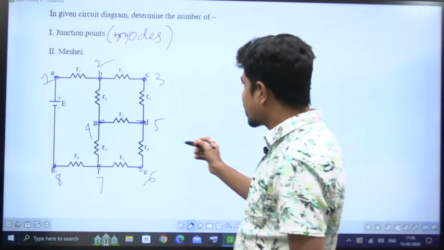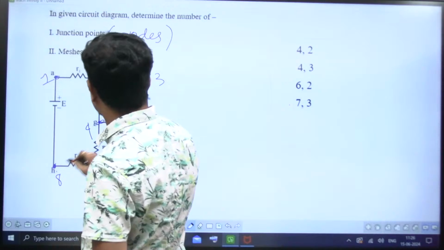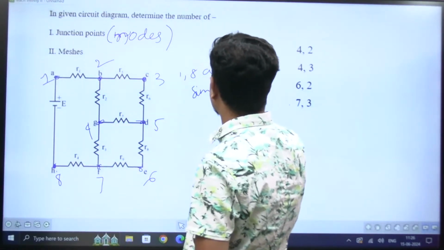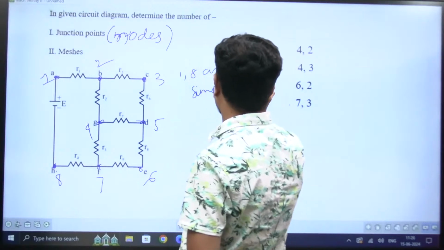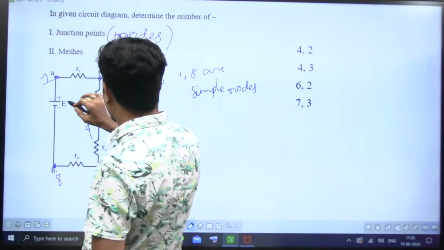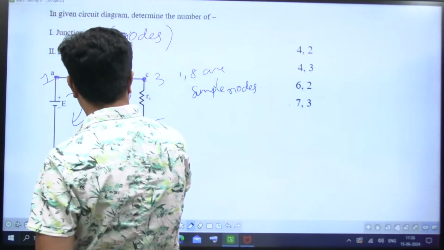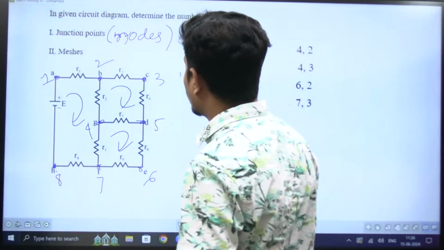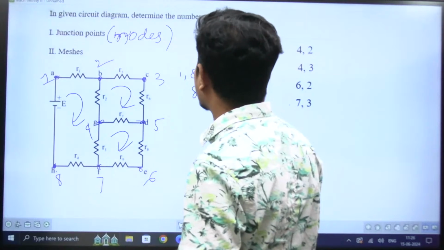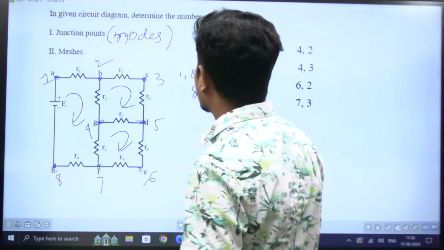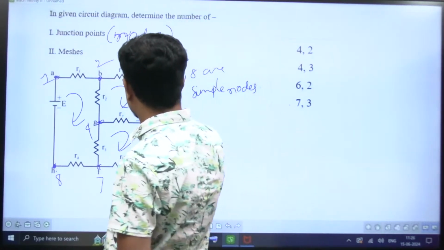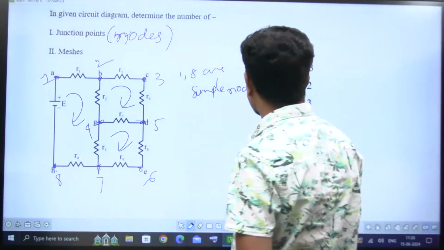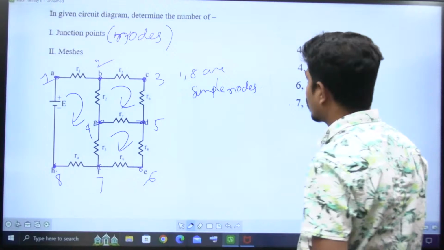What is a simple node? See, 1 and 8 are simple nodes, meaning there is no current division taking place. Those two are neglected. One mesh, second mesh, third mesh. Among 1 and 2, if we take one node, we need not take both as junction points. So this is one node: 1, 2, 3, 4, 5, and 6. Meshes are 3, but that is not there in the options.